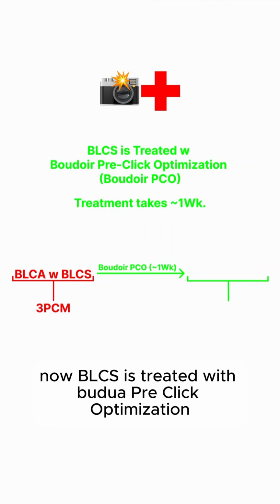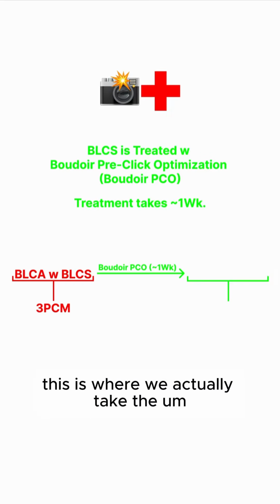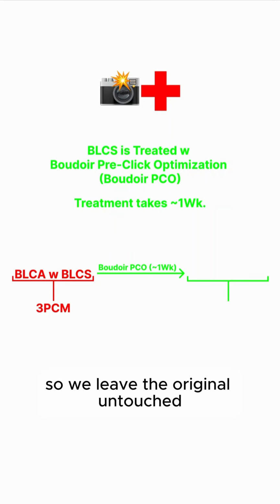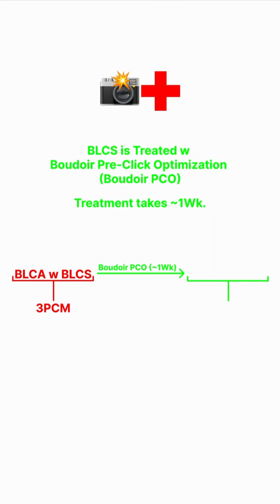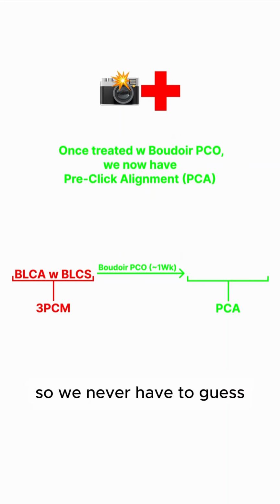Now BLCS is treated with boudoir pre-click optimization, aka boudoir Pico. And treatment takes about a week. So we invented this. This is where we actually take the boudoir Facebook ad, we duplicate it. So we leave the original untouched. We duplicate it, we treat it with boudoir Pico, and at the end of a week, we keep whichever one running has the best metrics. So we never have to guess.